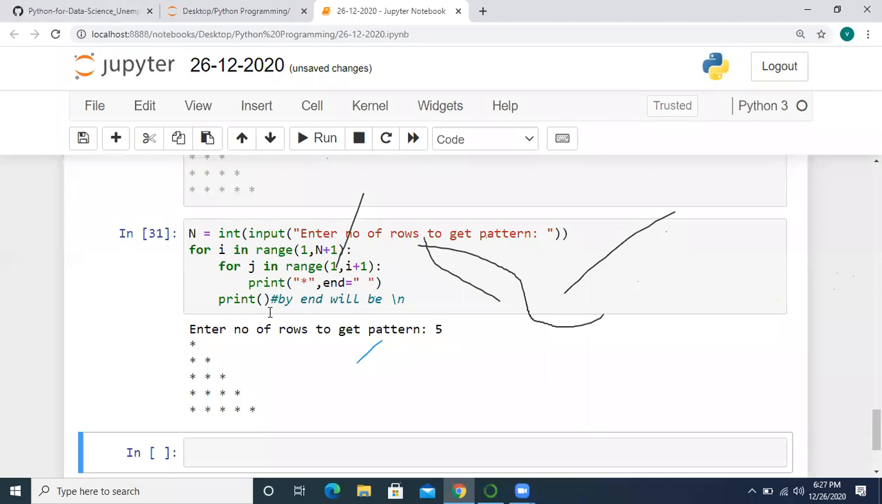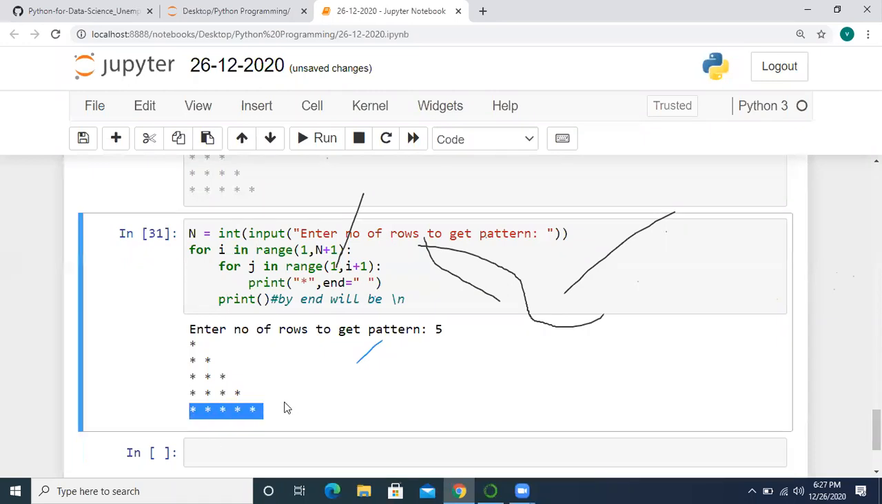Suppose if you want to print this pattern in reverse order, 5 stars, then 4, then 3, 2, like that, you can also do that by interchanging the for loops. Is this program clear for all?